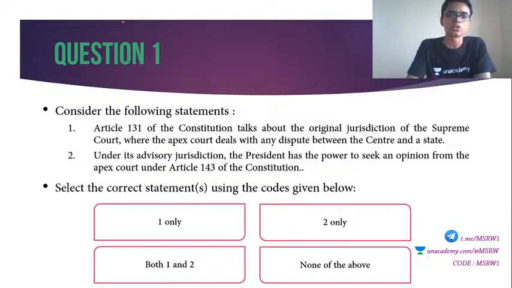Alright, so first question. Consider the following statements. Number 1. Article 131 of the Constitution talks about the original jurisdiction of Supreme Court, where the apex court deals with any dispute between the center and the state. 2. Under its advisory jurisdiction, the President has the power to seek an opinion from the apex court under Article 143 of the Constitution. Select the correct statements using the codes given below. 1 only, 2 only, both 1 and 2, none of the above.